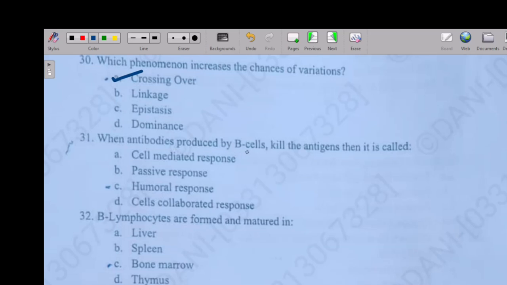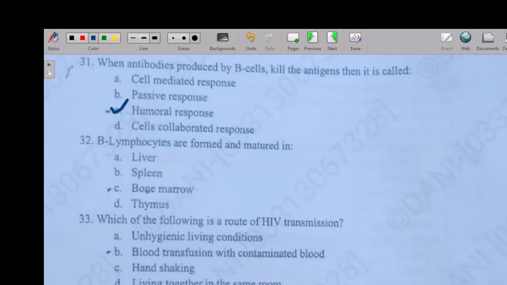When antibodies produced by B cells kill an antigen, it is called option A: cell mediated immunity, option B: passive immune response, option C: humoral response, option D: cells collaborate response. So the right answer is option C, humoral immunity.